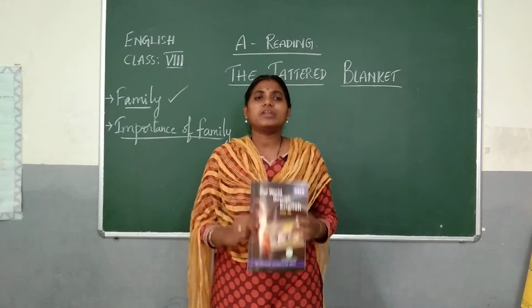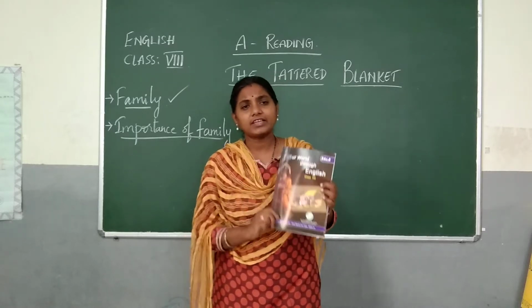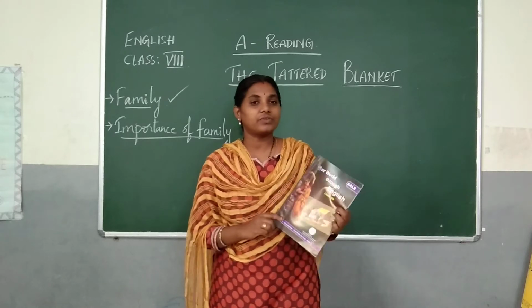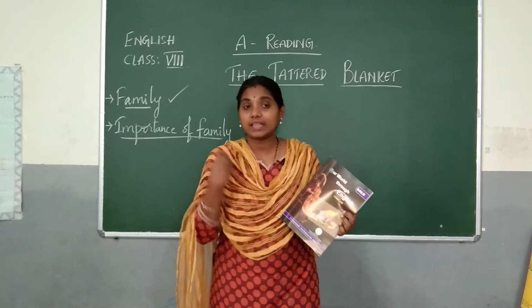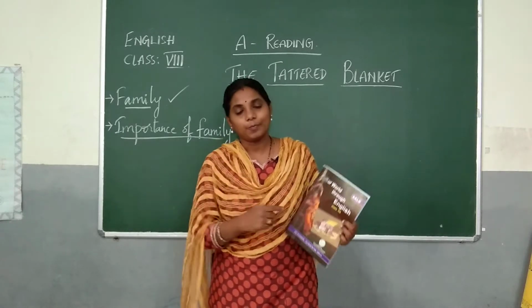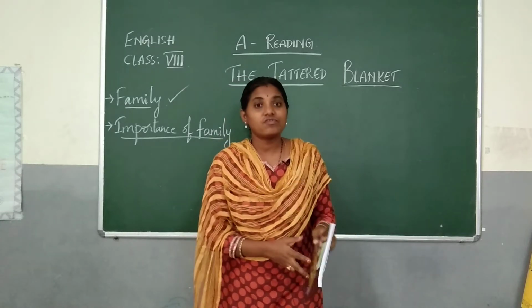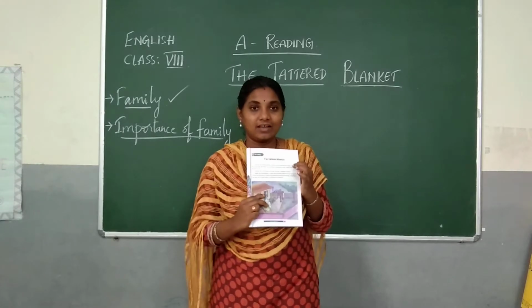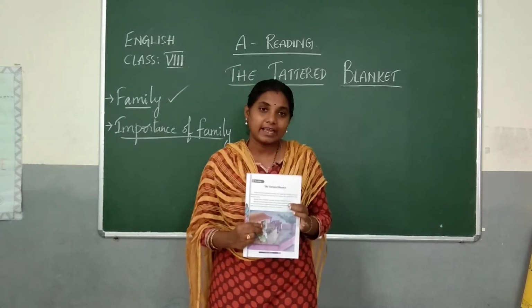We all are pretty aware that we have 8 units in our English textbook and each unit will have 3 topics. Among those 3 topics, one will be a poem. So today we are going to start with our first topic, a reading, The Tattered Blanket.